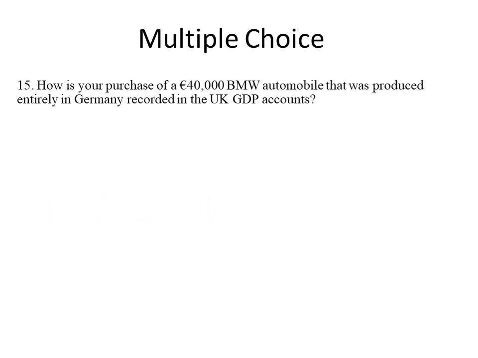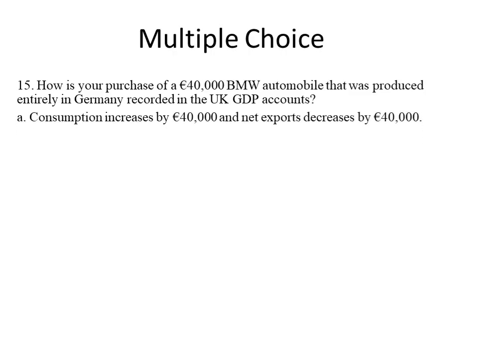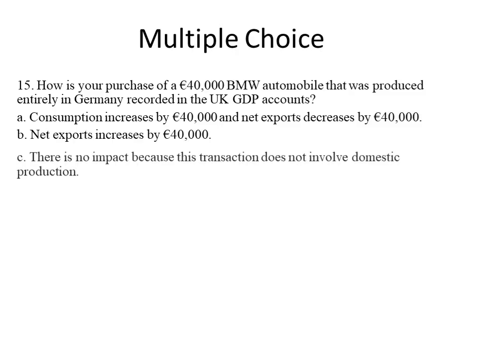The next one: how is your purchase of a 14,000 BMW automobile that was produced entirely in Germany recorded in UK GDP accounts? A. Consumption increased by 14,000. B. Net export decreased by this. C. Net export increased by this.